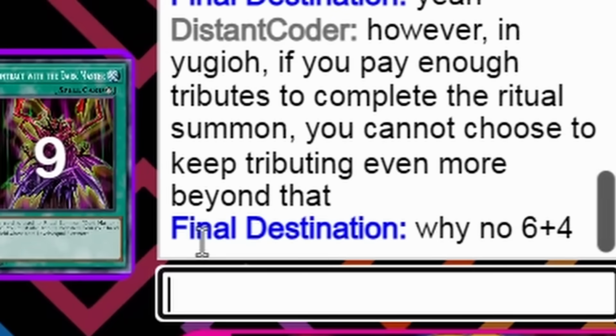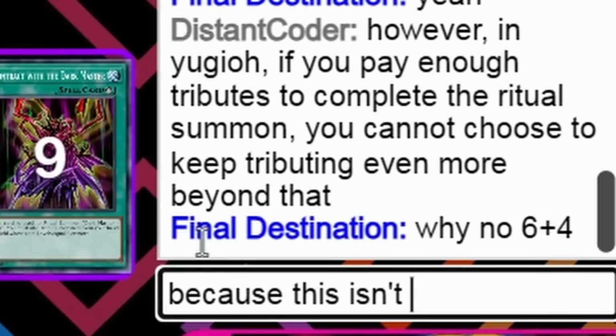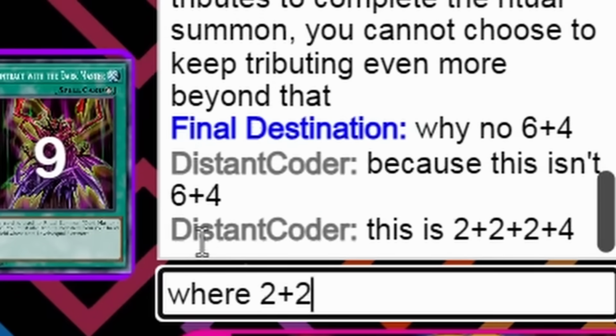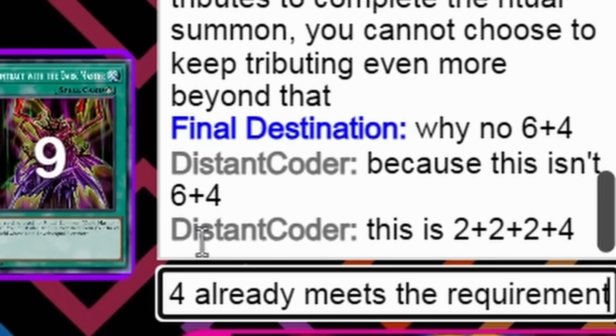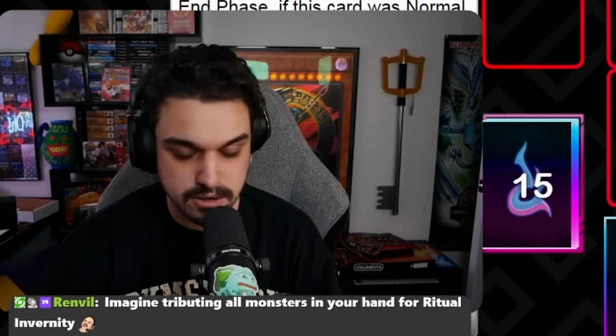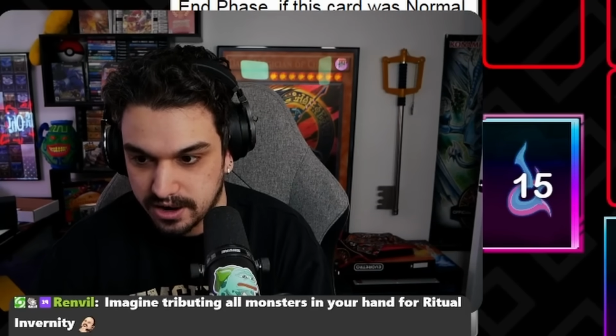So why not 6 plus 4? Because this isn't 6 plus 4. This is 2 plus 2 plus 2 plus 4, where 2 plus 2 plus 4 already meets the requirement. 6 plus 4 would be legal. 2 plus 2 plus 2 plus 4 is not. Like, this is basic math, bro.